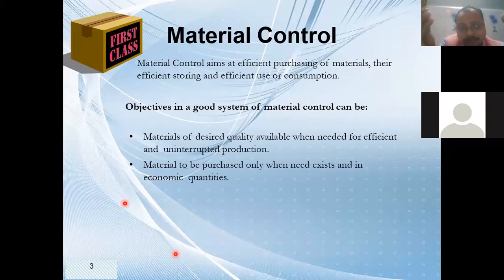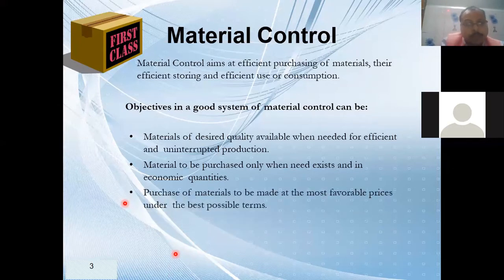So there will be no shortage of material, and at the same time there will be no excess of material also. Both situations are dangerous. In both situations there has to be some sort of losses. If you have a huge quantity, then there is a problem. What? There will be possibility of wastage, because if there is a huge quantity, you may not be able to store it or take care of it. If there is a very small quantity, then your production may be stopped sometimes. So we have to always understand what is the economic quantity.